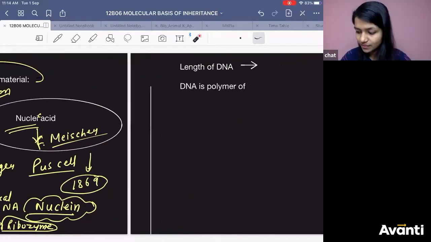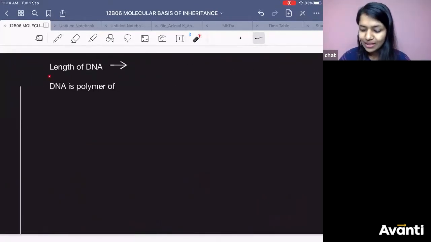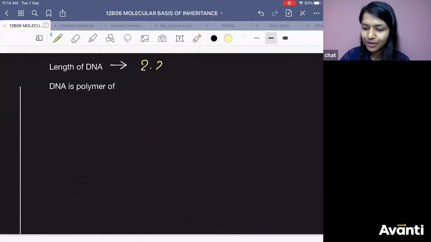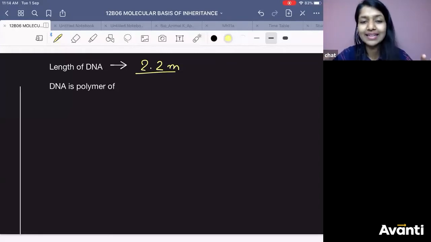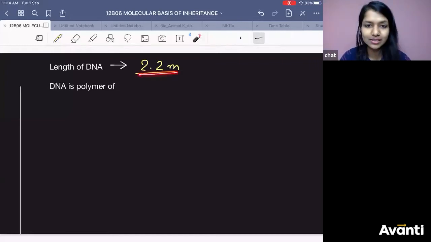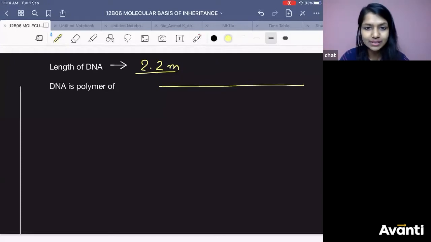Okay. Now, coming to length of DNA. If someone is asking you to find out the length of DNA, you know it is how much? 2.2 meters. You know it. Very good. But if someone is not happy with the data and asks, tell me, how are you getting this 2.2 meters?